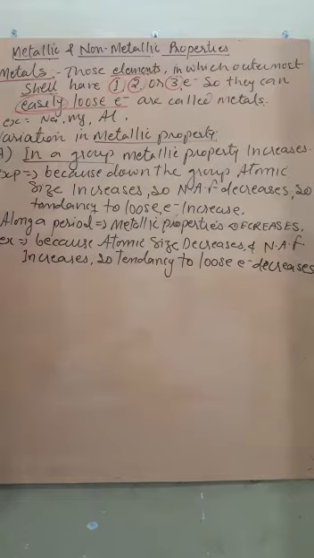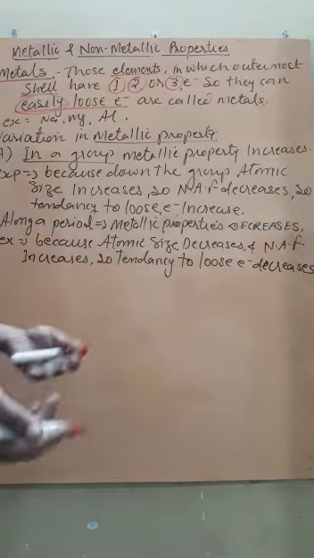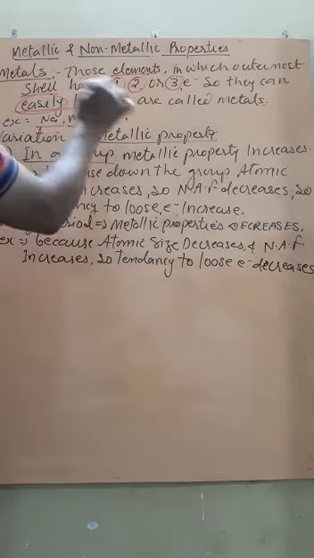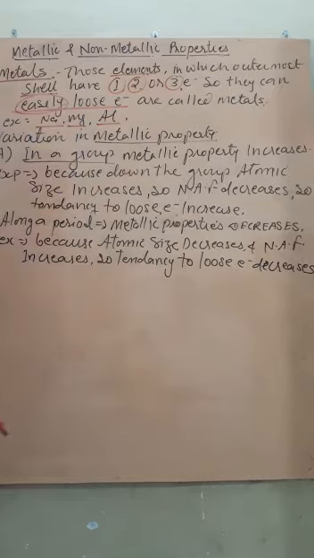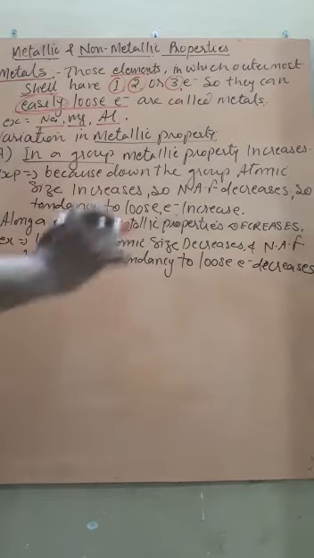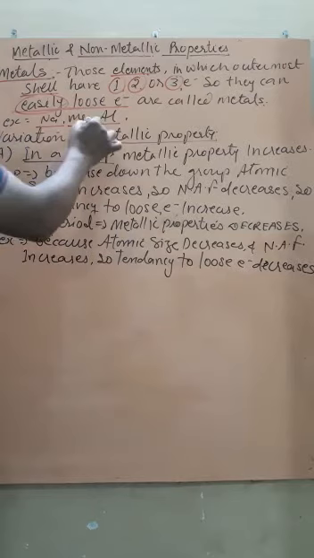Metals are those which can easily lose electrons. Like sodium, only 1 electron in the outermost shell, magnesium 2 electrons, and aluminium 3 electrons. To complete the octet, they can lose electrons and gain an octet. Thus they are called metals.